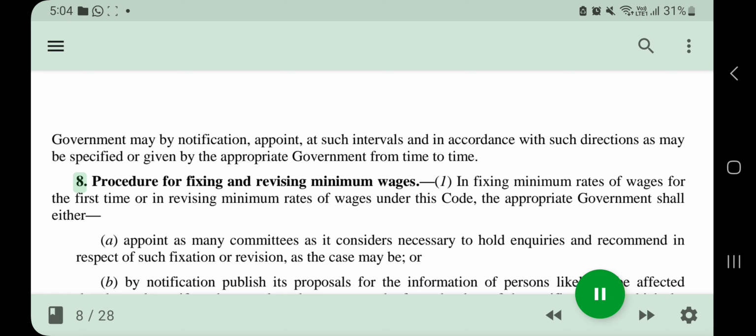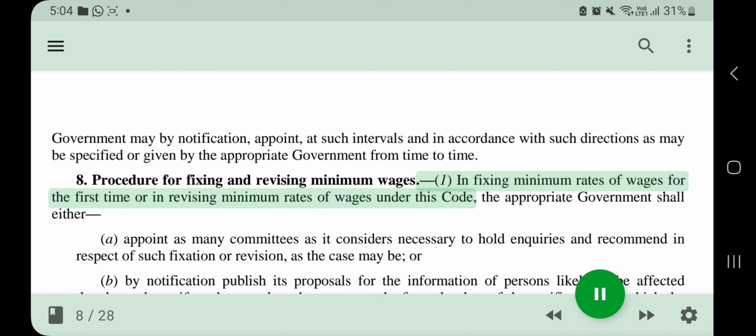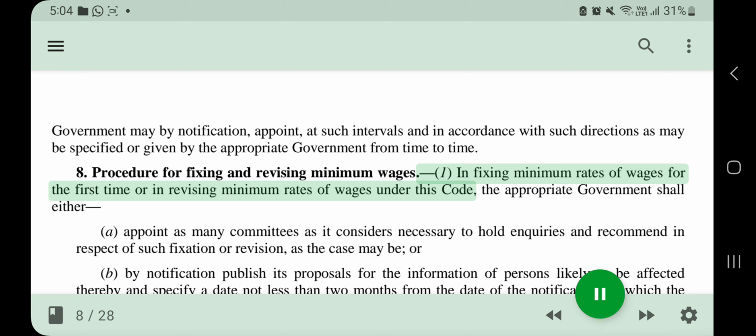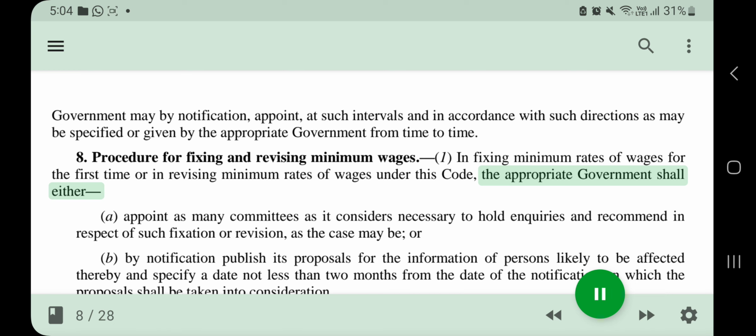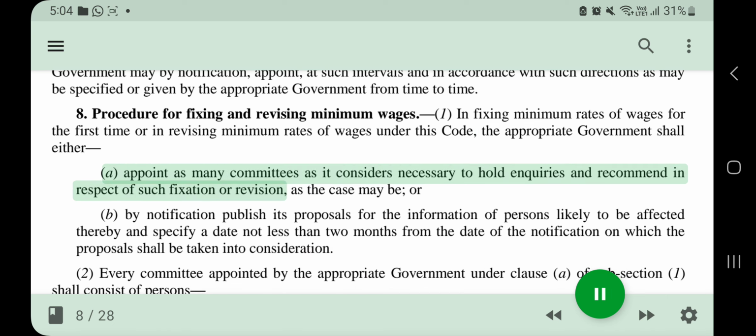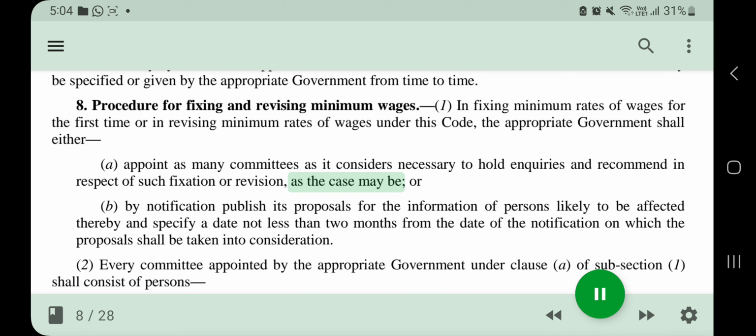8. Procedure for fixing and revising minimum wages. 1. In fixing minimum rates of wages for the first time or in revising minimum rates of wages under this code, the appropriate government shall either a. Appoint as many committees as it considers necessary to hold inquiries and recommend in respect of such fixation or revision, as the case may be.